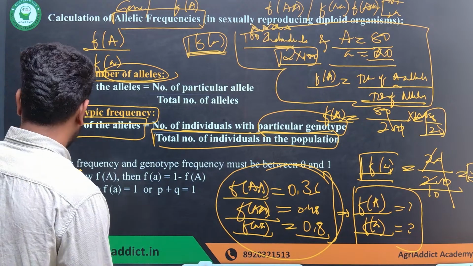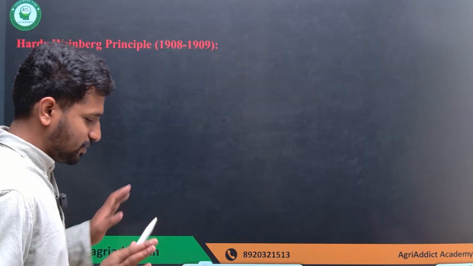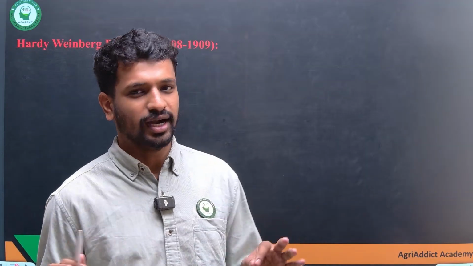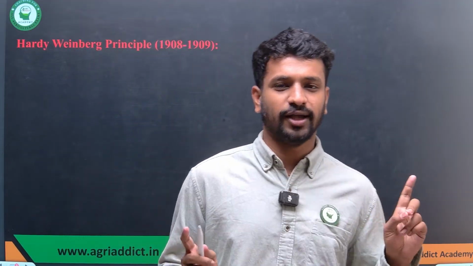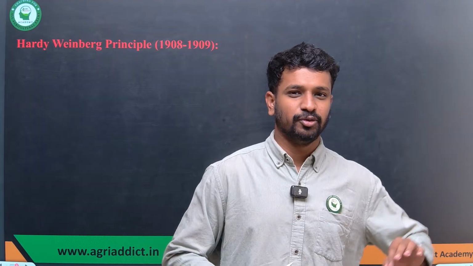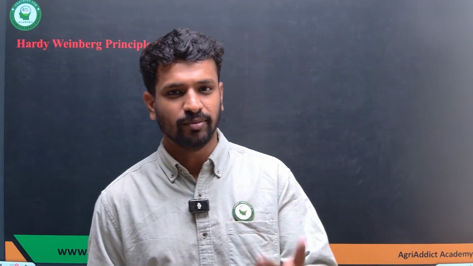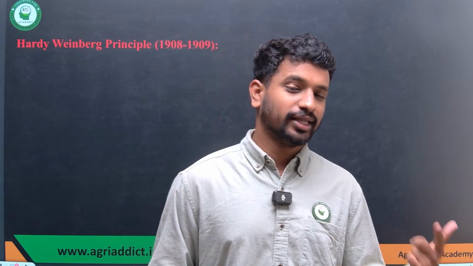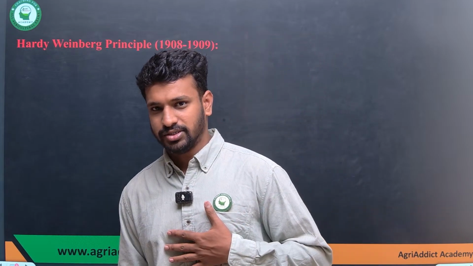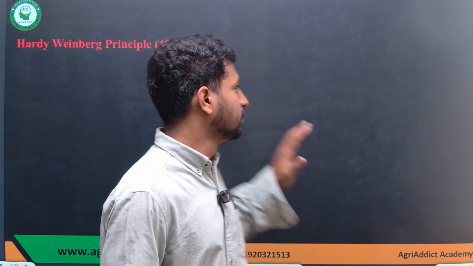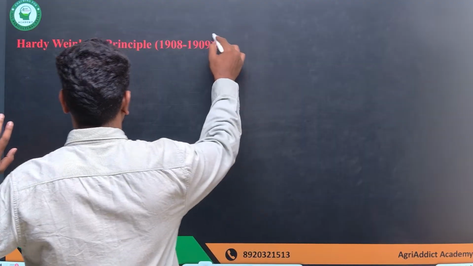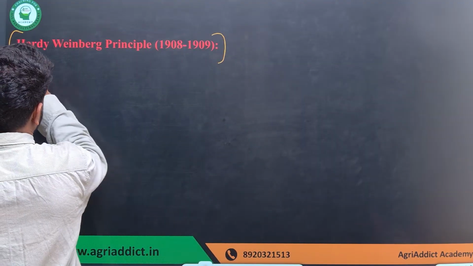So next thing, now comes the actual principle of the Hardy-Weinberg law, which is the most important for your exam. Now I have given you the introduction about what is population genetics, what is allelic frequency, what is genotypic frequency, what is a population, and what are the characteristic features of a natural population, right? So now let's jump into the Hardy-Weinberg law. See, the Hardy-Weinberg law is nothing complex.